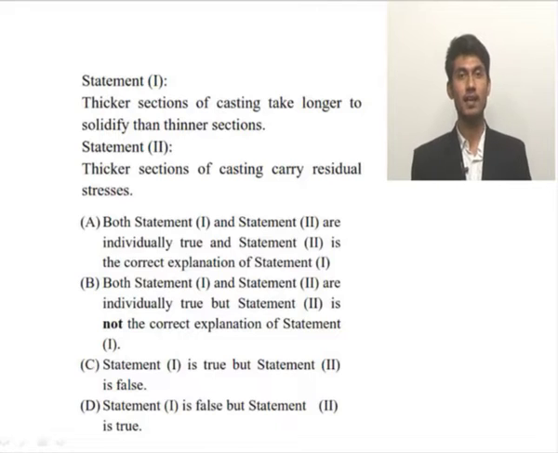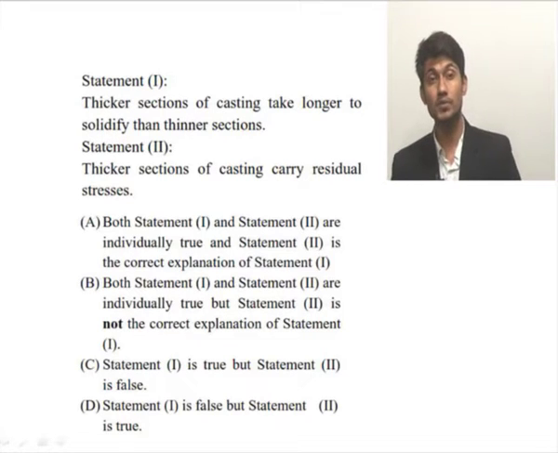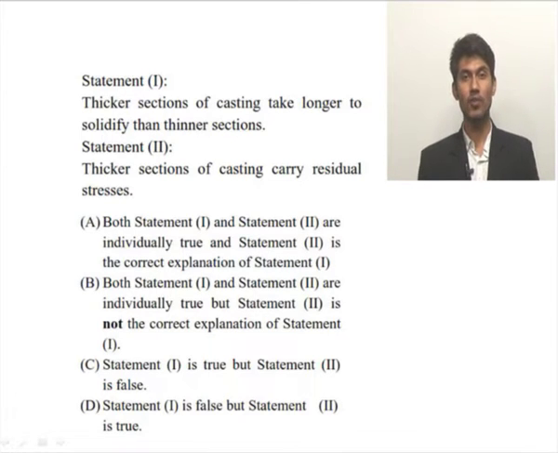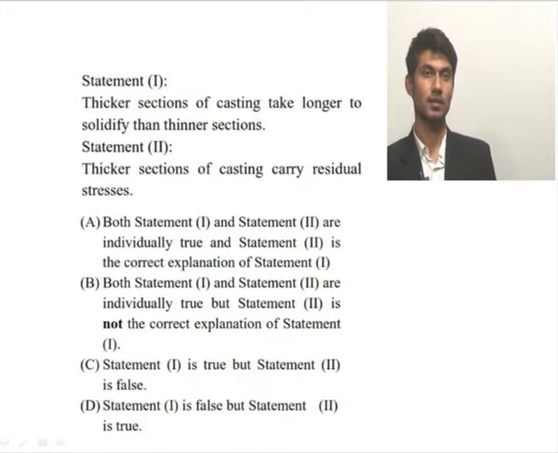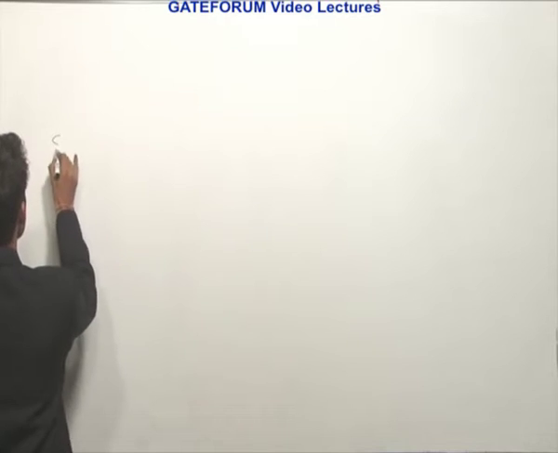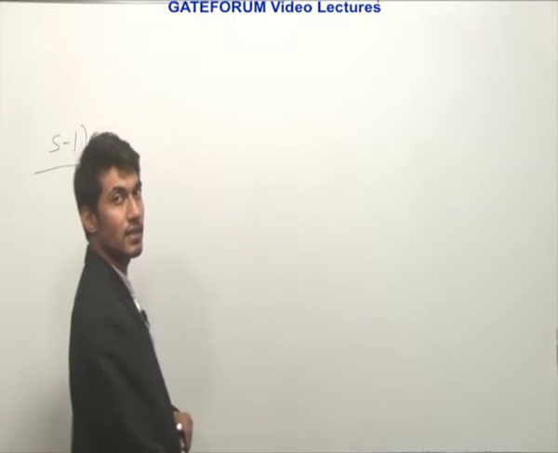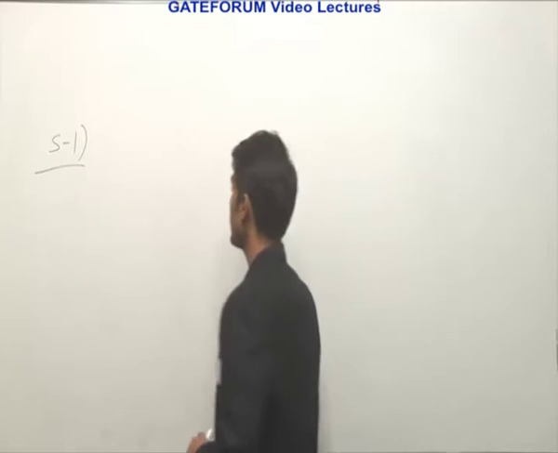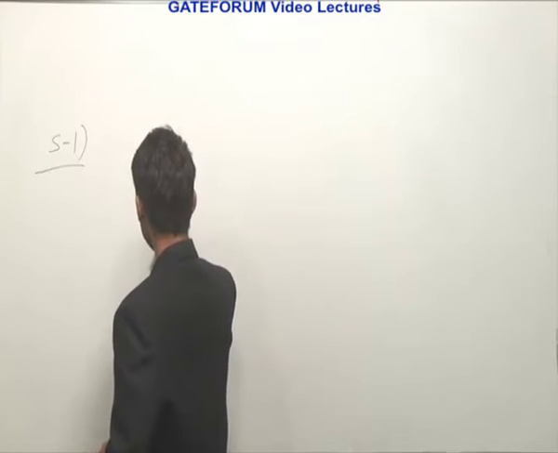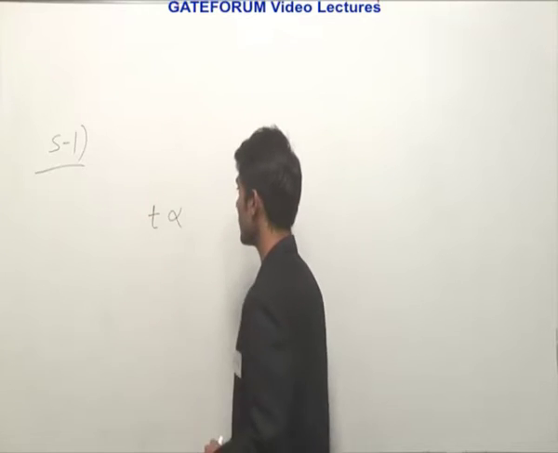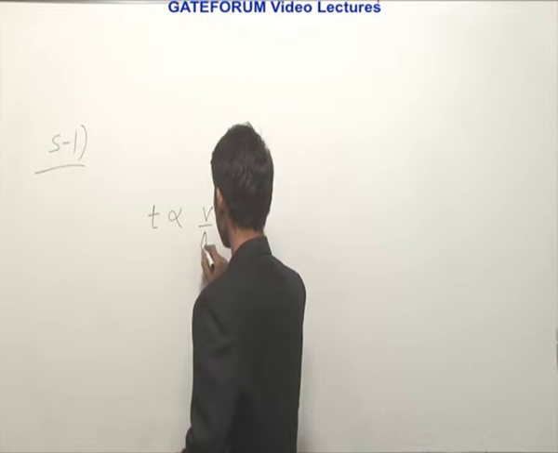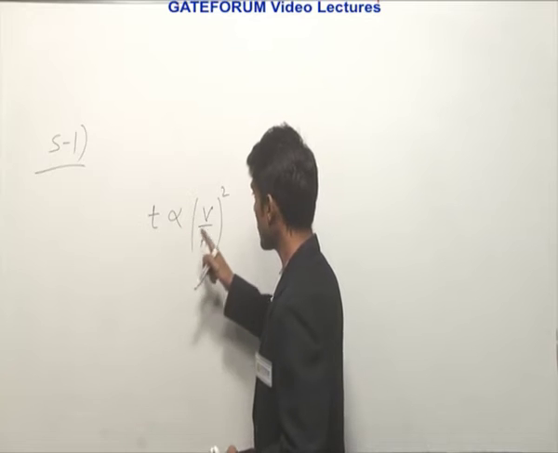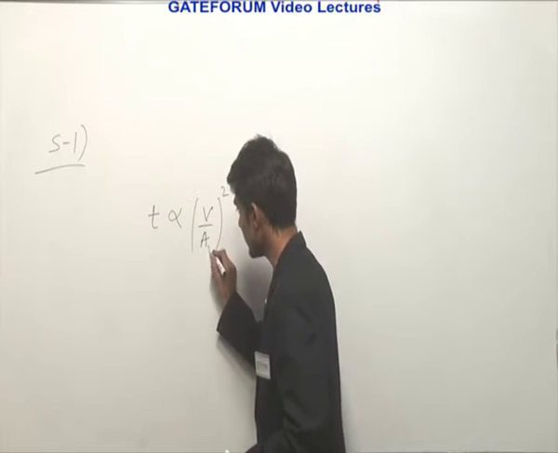Statement 1: thicker section of casting takes longer to solidify than thinner section. Statement 2: thicker section of casting carries residual stresses. Now we need to look at both the statements and then finalize our answer. Statement 1 suggests that thicker section of casting takes longer to solidify. We have an equation for solidification time: the time is directly proportional to (V/A) squared, where V is volume and A is surface area.